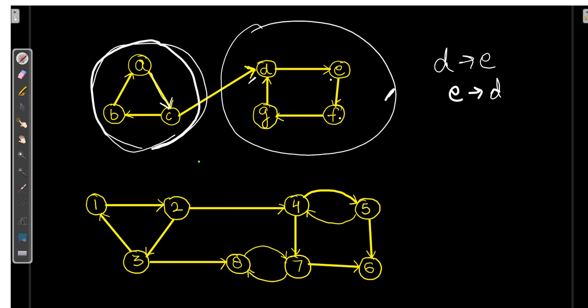Yes, there is a path between E to F, F to G, G to D, D to E. Though it is a long path, it doesn't matter. Here E to F, there is a path. Now let's check it out for F to D. Yes, there is a path. That means there is a path between F to D. Now if I want to go D to G, then we can go D to E, E to F and F to G. So there are 2 components over here.